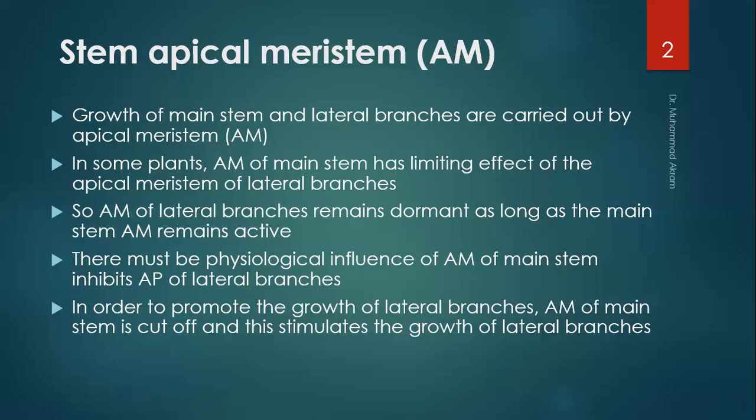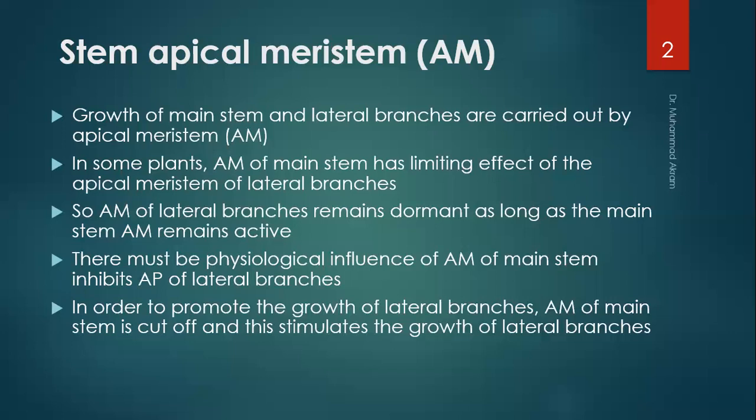Generally, it is considered that indole acetic acid is produced at the shoot apex and sends messages down to the lateral branches that inhibit the cell division activity of the lateral branches.